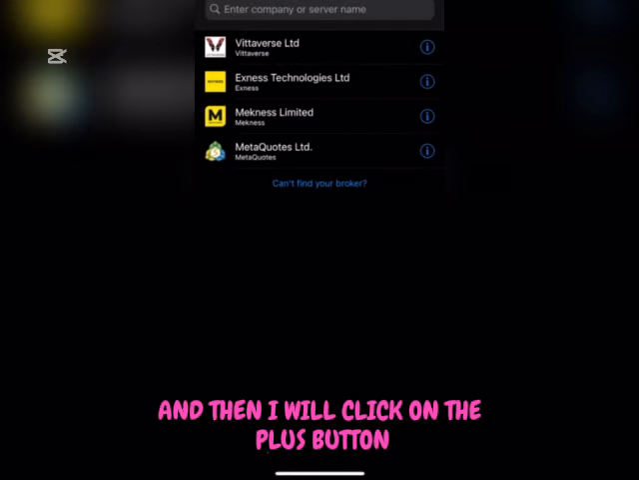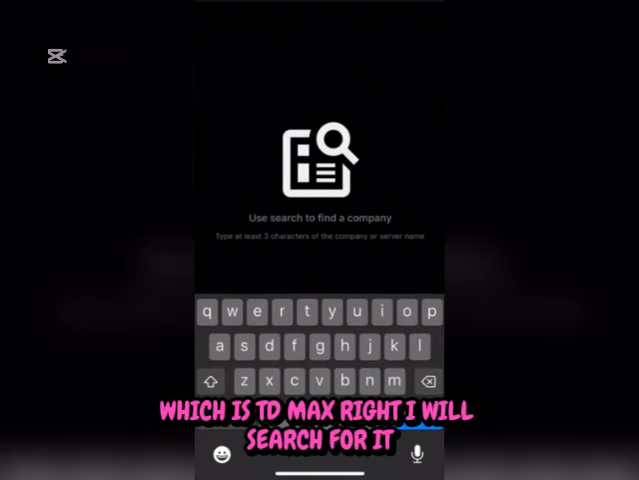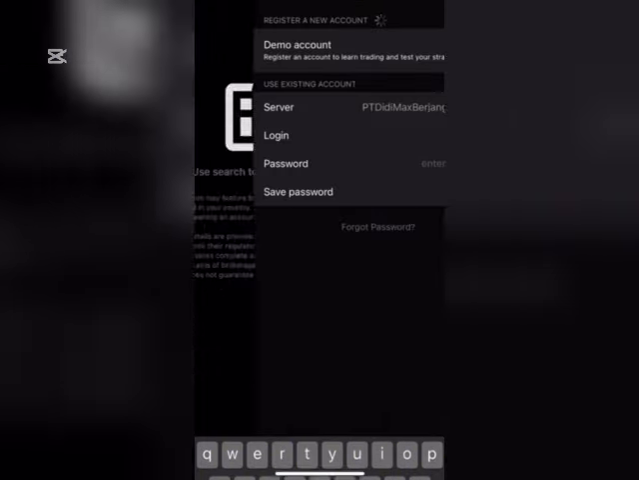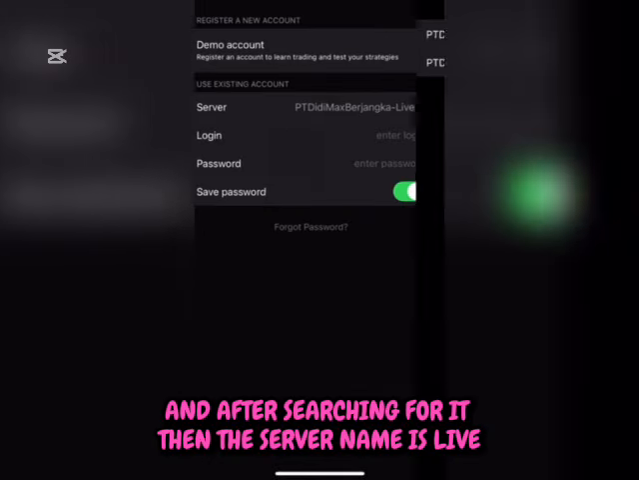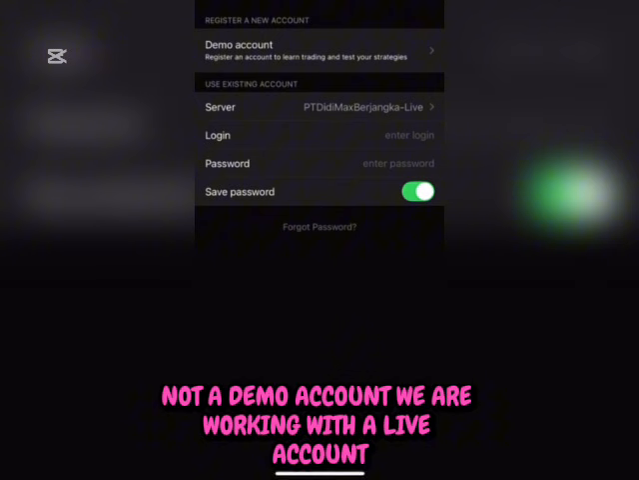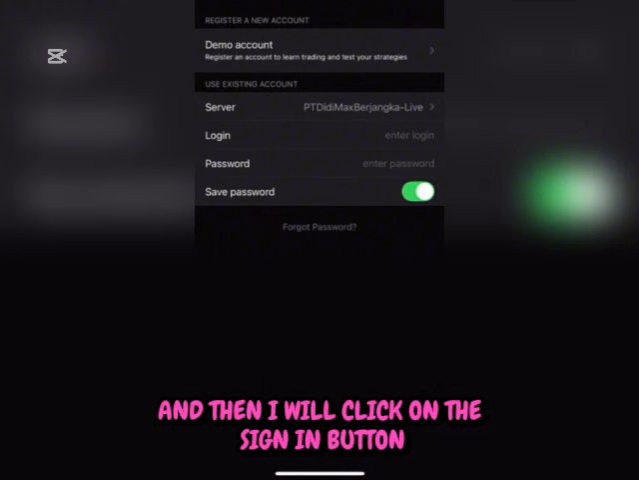and then I'll click on this account right here, and then I'll click on the plus button and I'll search for the broker name, which is TD Max. Right, I'll search for it, and after searching for it, the server name is live, not a demo account. We are working with a live account, and I'll put my login ID and also my password, and then I'll click on the sign in button.